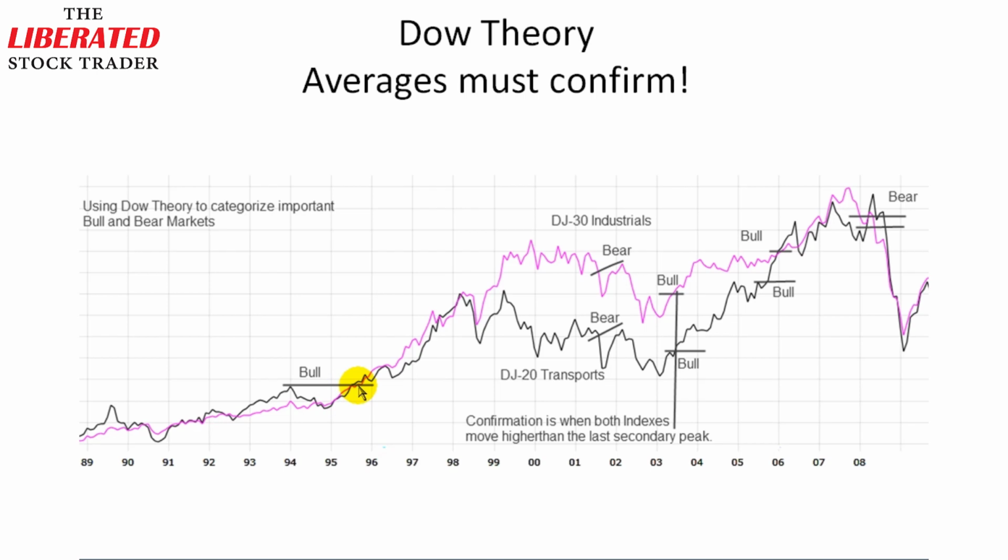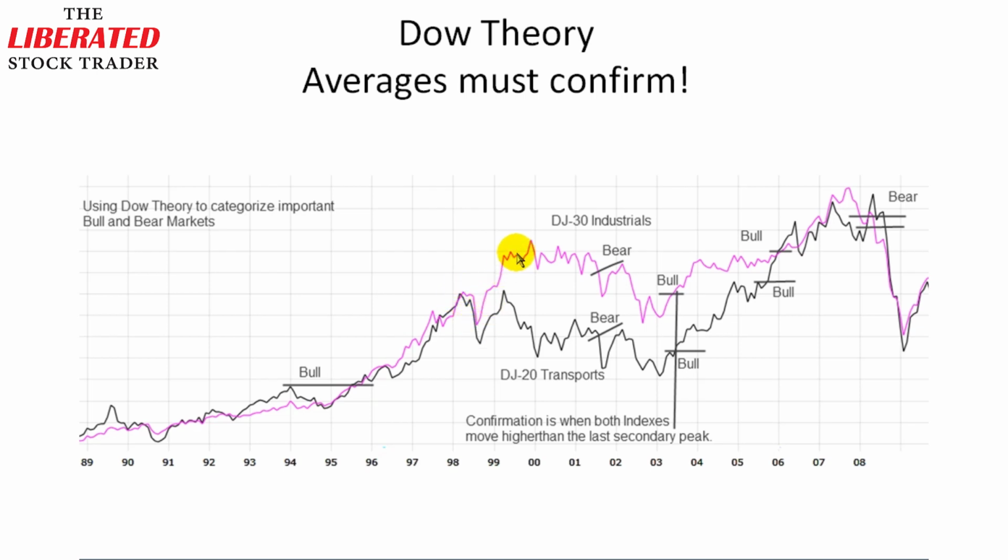So you can see here I've drawn a line, and where the two averages cross right here is essentially where both averages have surpassed a previous secondary peak. So here's the secondary peak in 94, and in the middle of 95 both have surpassed that. And that would indicate, in my interpretation of Dow Theory, a major bull market. And that bull market essentially continued up. You can see here there's a pullback in 1998, but then it resumed all the way up to 2000.